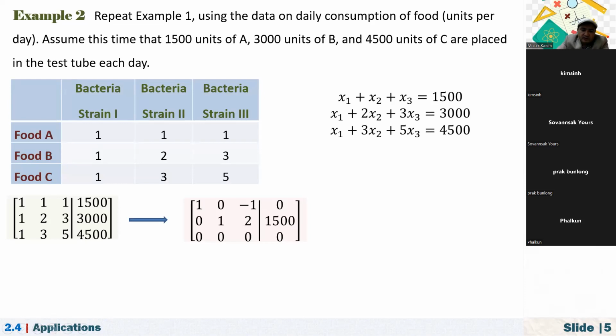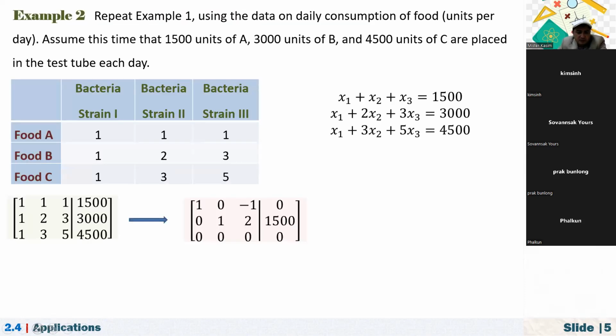We have to solve the equivalent system. Is it solved here? No. So we have to solve it ourselves, I think. Now the next step is we need to write the equivalent or corresponding system, right? So from here, x1 minus x3 is equal to 0, and the second row suggests that x2 plus 2x3 is equal to 1,500.